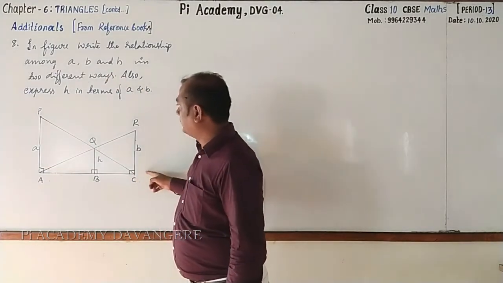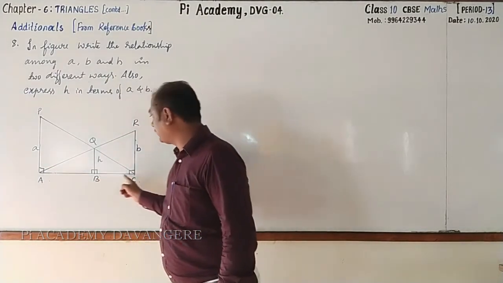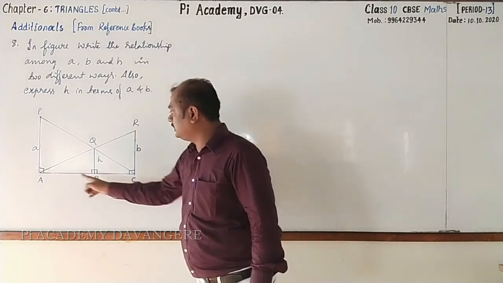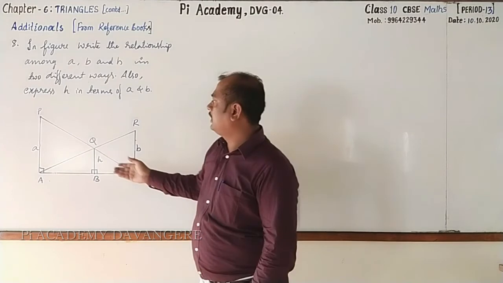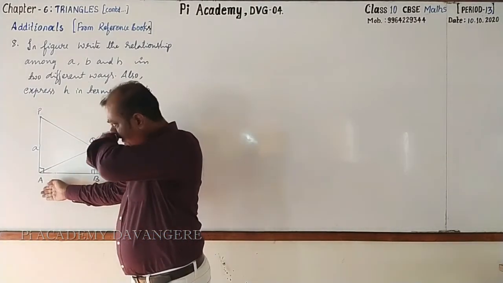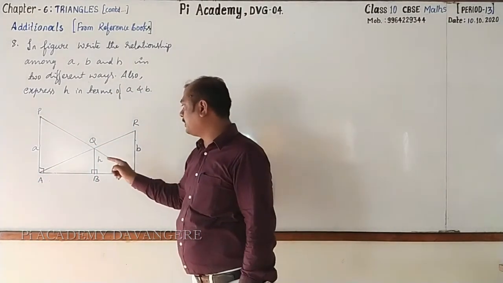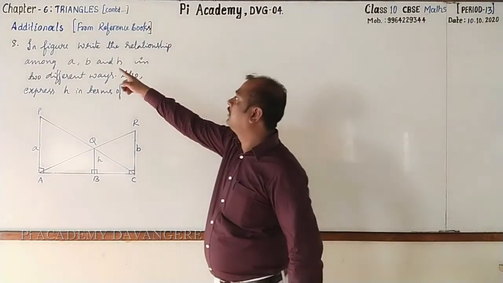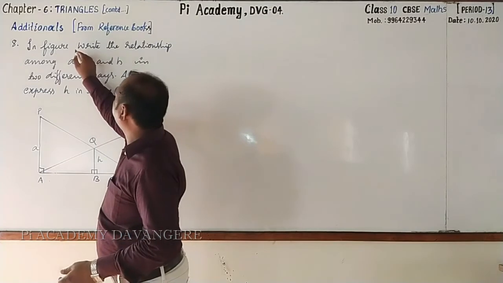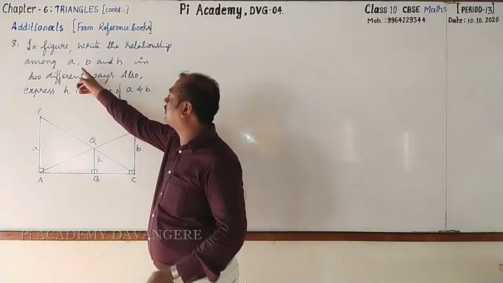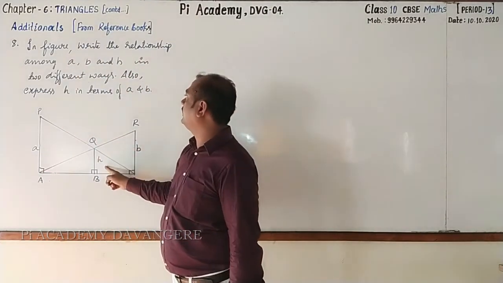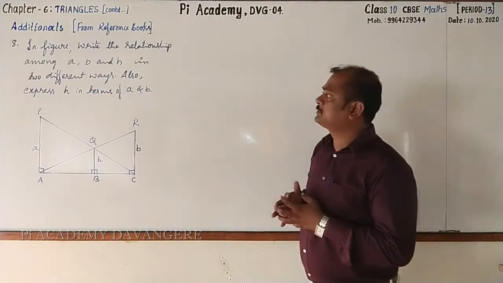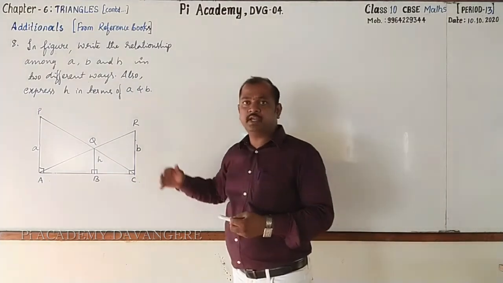In this figure, PA is perpendicular to AC, QB is perpendicular to AC, and RC is also perpendicular to AC. They are given: PA is small a, QB is small h, and RC is small b. Go through the question. In this figure, write the relationship among a, b and h in two different ways. Also, express h in terms of a and b.